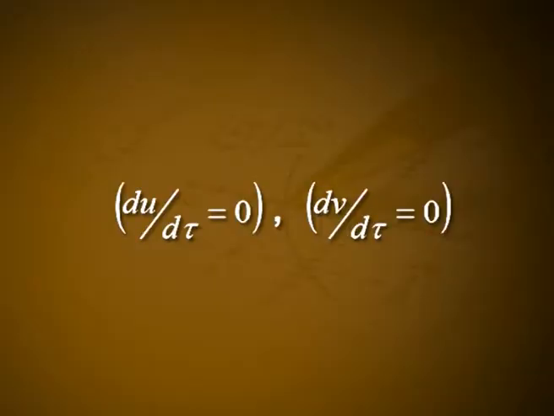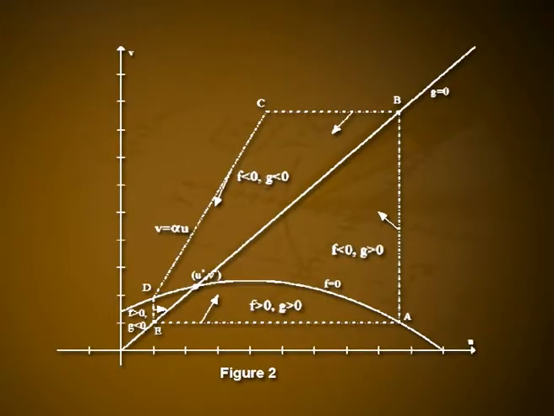To find a confined set, it is essential and always informative to draw the null lines of the system, that is the curves in the phase plane where du by dτ equal to 0 and dv by dτ is equal to 0. From equation 16, these are the curves f(u,v) equal to 0 and g(u,v) equal to 0, which are illustrated in figure 2.